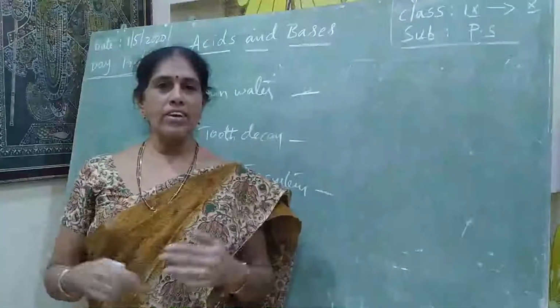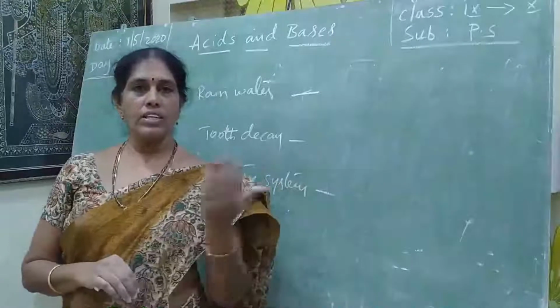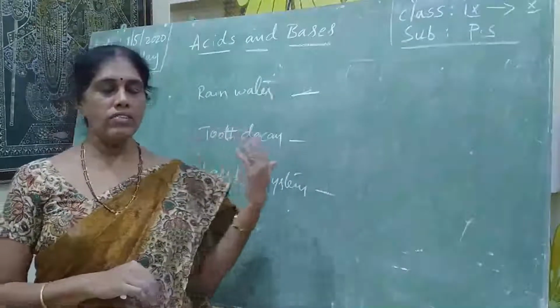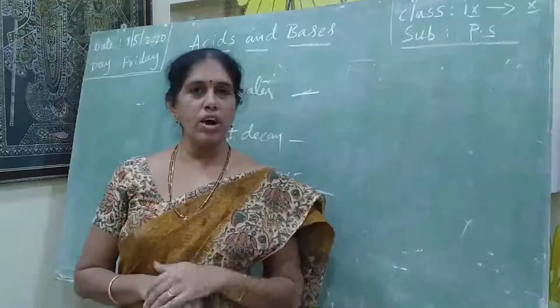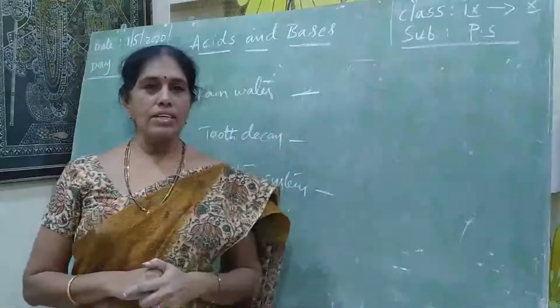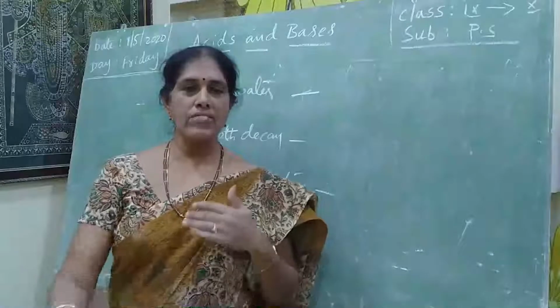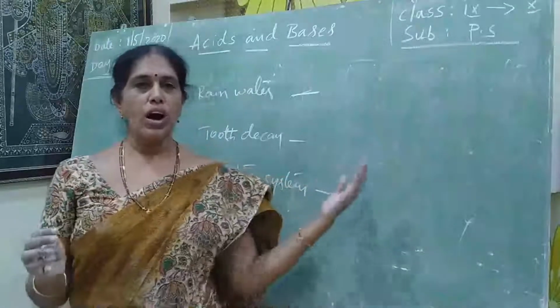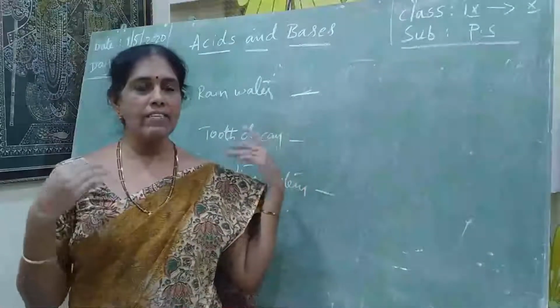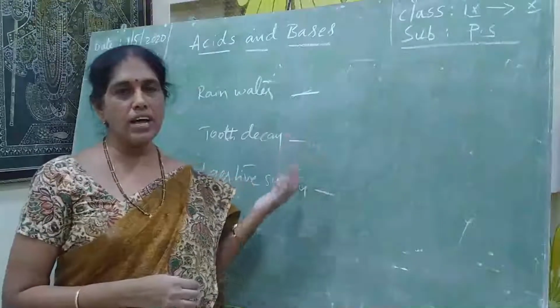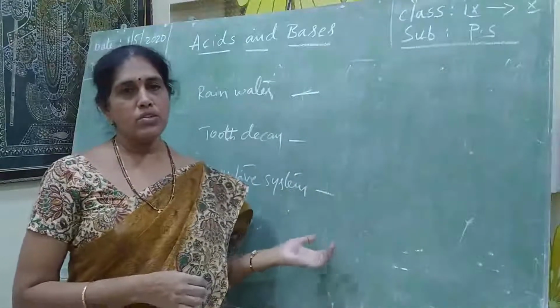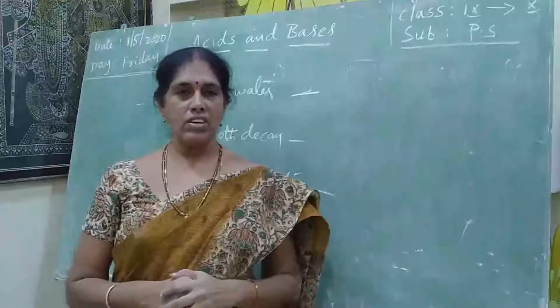In our daily life, everything in nature and our surroundings, we call it matter. That matter is again classified into elements and compounds. These acids, bases and salts come under the classification of compounds. So we find them in our surroundings in our daily life. We use these acidic nature substances, basic nature substances, and salty substances. What are the effects of that?